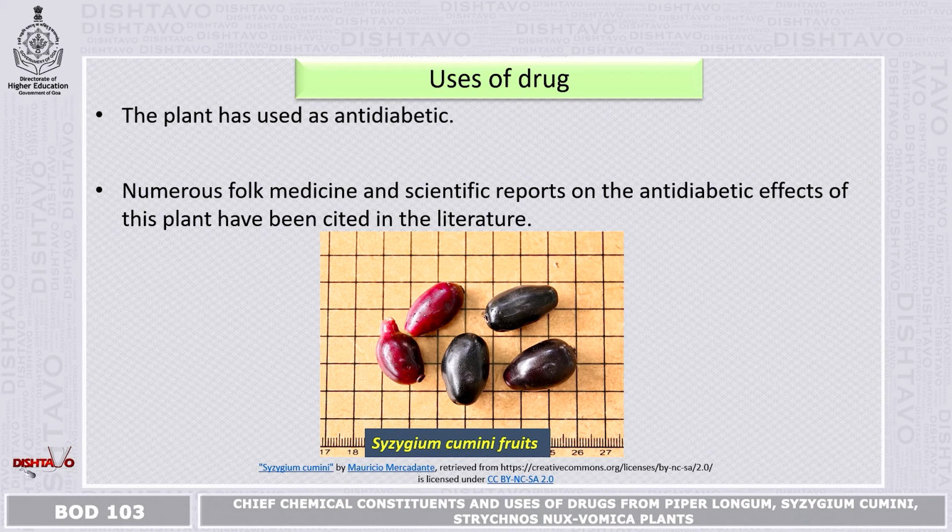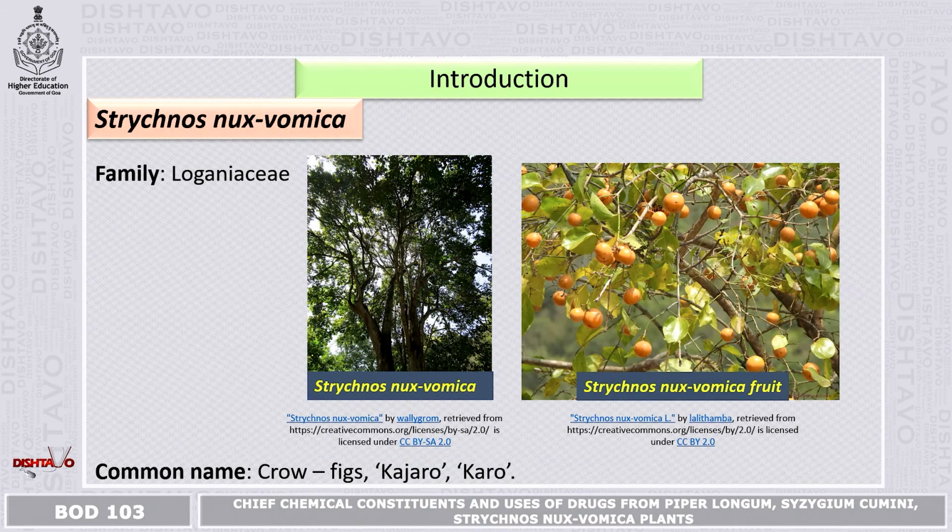People have been using this plant in industries and for medicinal purposes, in Ayurvedic medicine as well as allopathy. You get tablets as well as powder form. And many literatures are cited on the Cumini plant and the fruit.